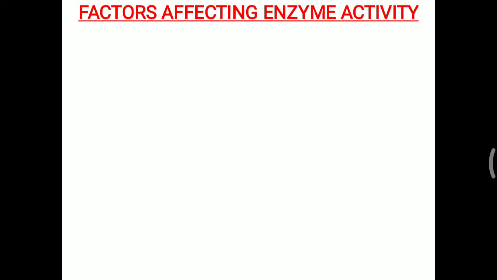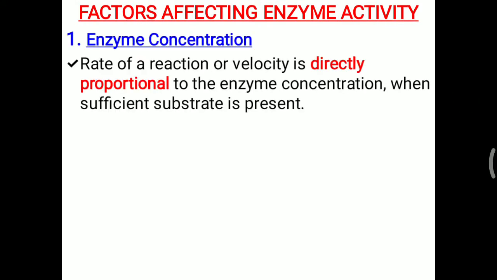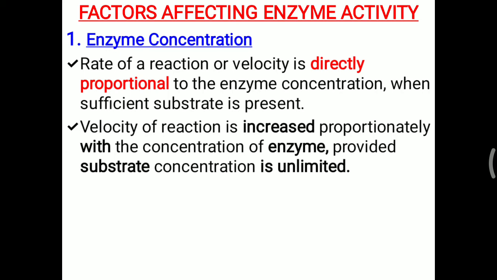We will look at each factor one by one. First one is enzyme concentration. The rate of a reaction or velocity is directly proportional to the enzyme concentration. Here the condition is that substrate is sufficiently present. So the velocity of reaction increases proportionately with the concentration of enzyme, provided substrate concentration is unlimited. Suppose you have 10 enzyme molecules and 10 substrate molecules. Suppose in 1 minute the enzyme is able to convert substrate into product. So within 1 minute product will be generated.